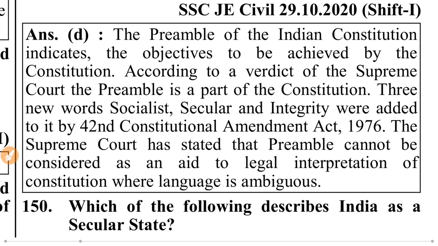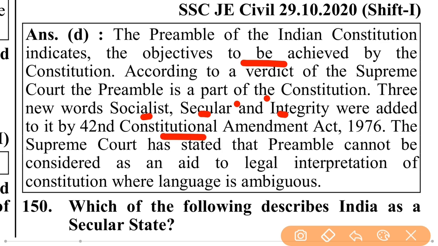The preamble of the Indian Constitution indicates the objective to be achieved by the Constitution. According to a verdict of the Supreme Court, the preamble is a part of the Constitution. Three new words, socialist, secular, and integrity, were added to it by the 42nd Constitutional Amendment Act 1976. The Supreme Court has stated that the preamble cannot be considered as an aid to legal interpretation of the Constitution where language is ambiguous.